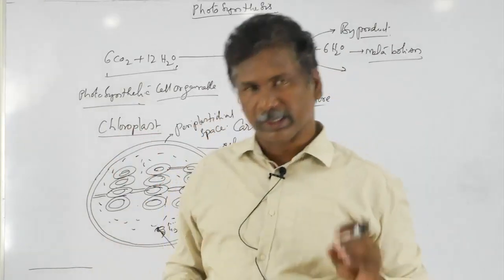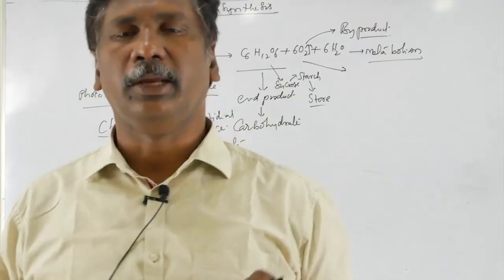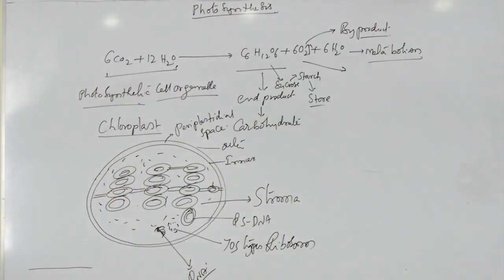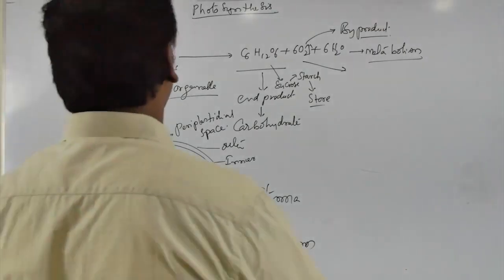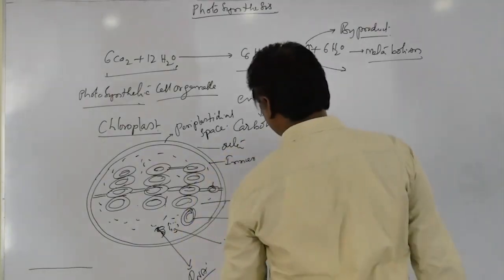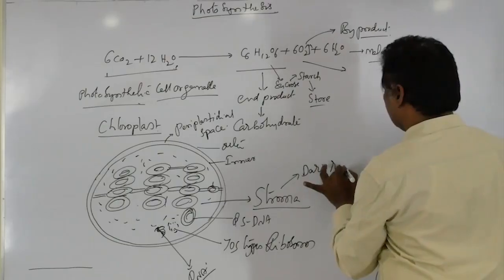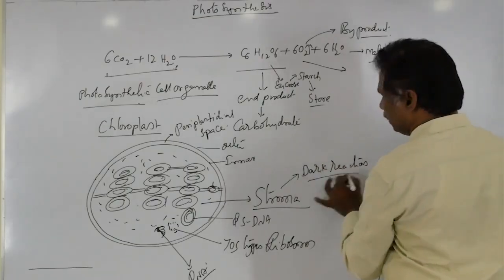Those enzymes in the stroma are mainly involved in the dark reaction. Hence, the dark reaction takes place within the stroma.